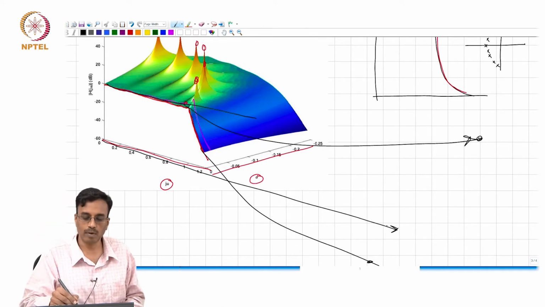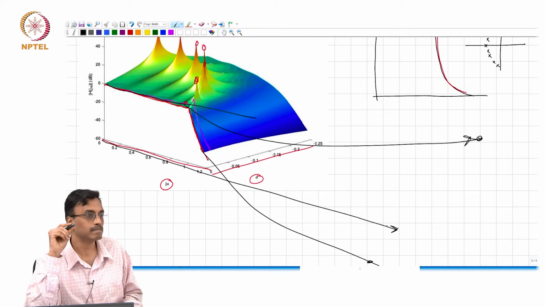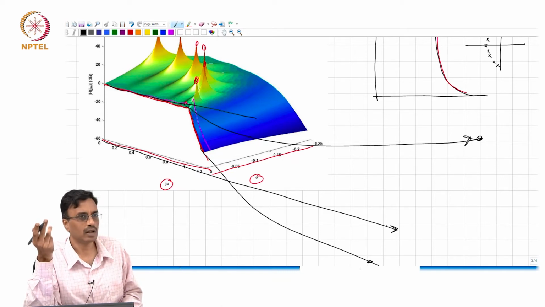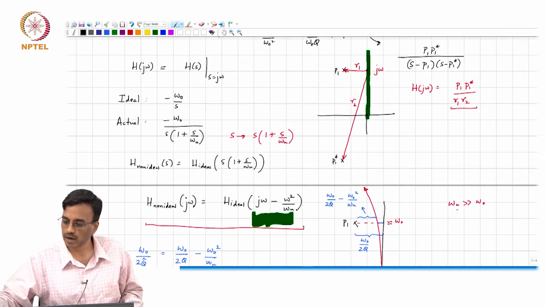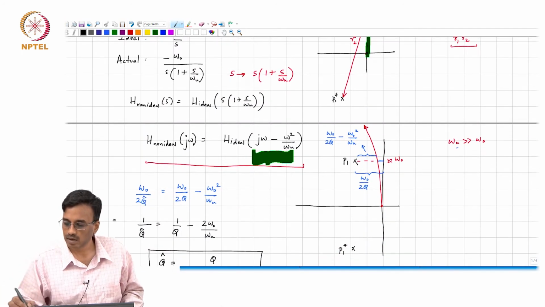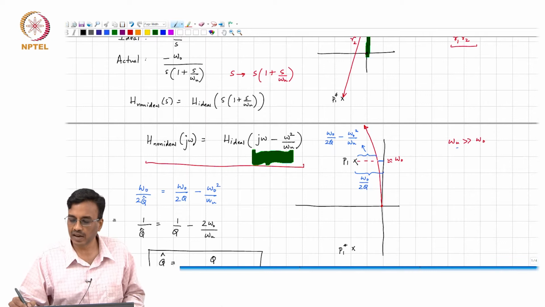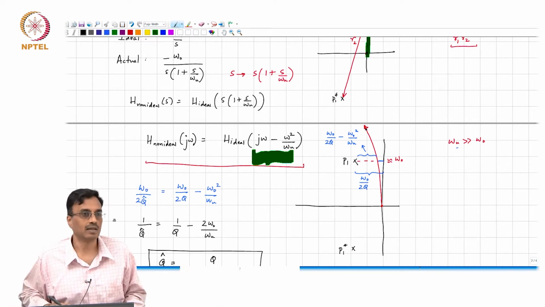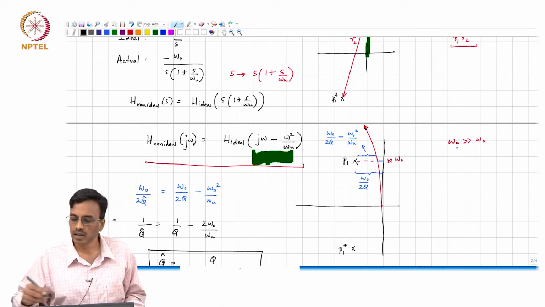Which is farther away from the poles? Pardon? No, think carefully. If you come back here, the stop band response again is gotten by finding the distance from a point somewhere along that curve to both P1 and P1 star, right.